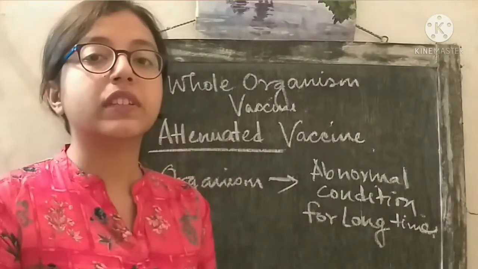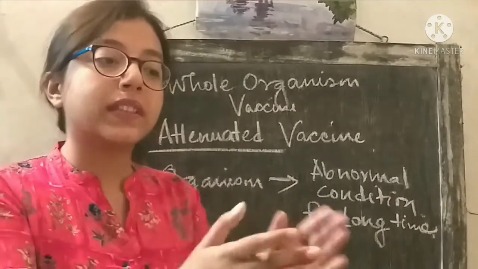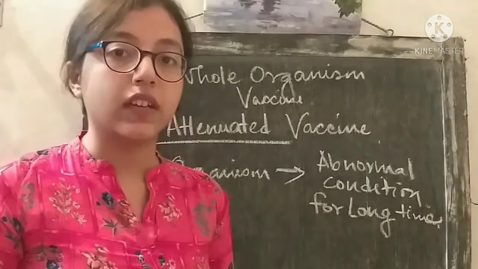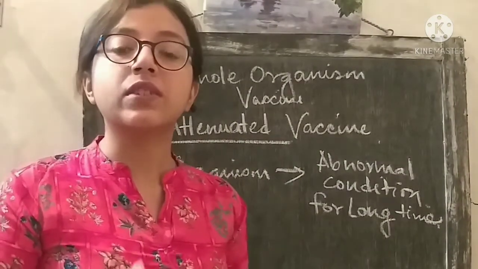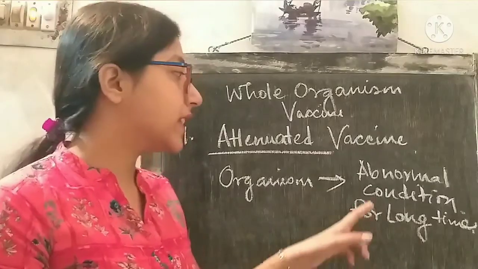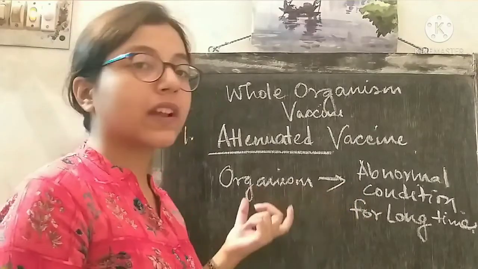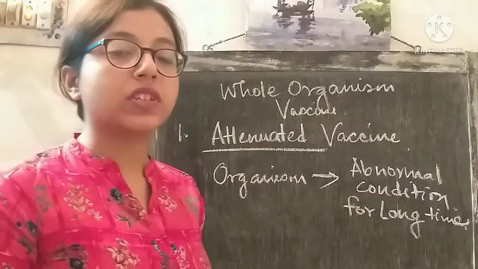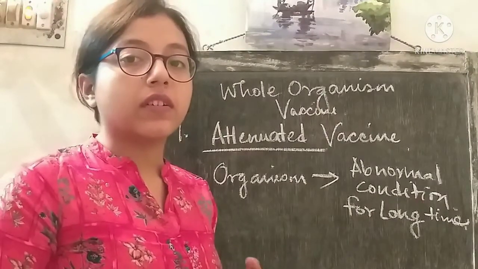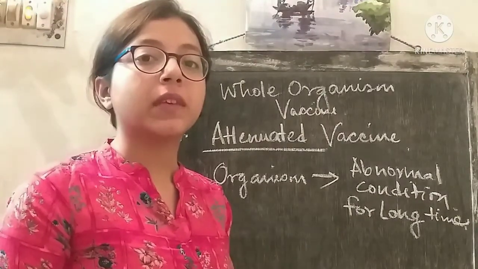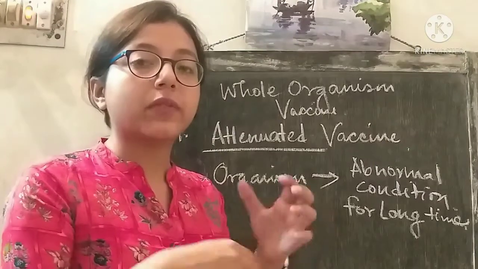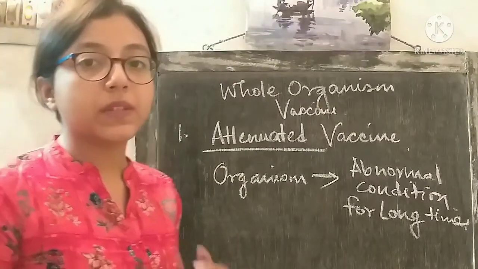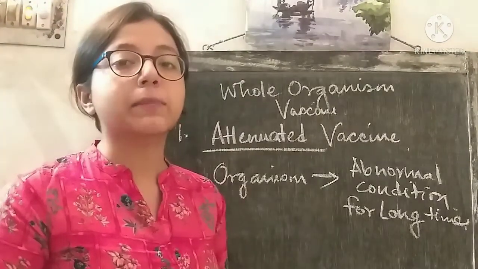Pathogenicity was shown during the growth in normal condition. When the pathogen was present in the normal condition, it would show its pathogenicity. That is why it is unable to cause any disease to the human. During the course of time when it was grown in abnormal condition, this organism lost its pathogenicity. Now this organism is taken in the vaccine formulation and injected in a person, and that person becomes immunized for the disease that was caused by this pathogen. So in attenuated vaccine, the organism is treated so that it loses its pathogenicity.